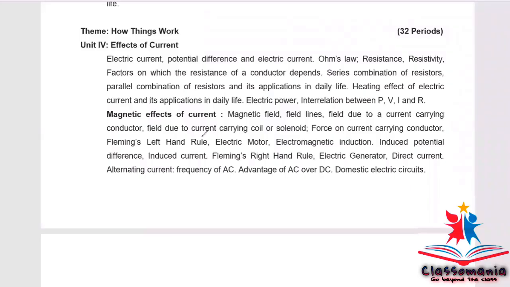Now let's come to Unit 4, that is Effects of Current. Nothing has been deleted from the chapter Electricity, whereas from Magnetic Effects of Current, magnetic field, field lines, field due to a current carrying conductor, field due to current carrying coil or solenoid, force on current carrying conductor, Fleming's left hand rule, electric motor, electromagnetic induction, induced potential difference, induced current, and Fleming's right hand rule are there in this syllabus, and electric generator, direct current, alternating current, frequency of AC, advantage of alternating current over direct current, and domestic electric circuits have been deleted.